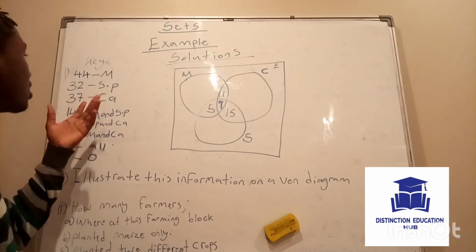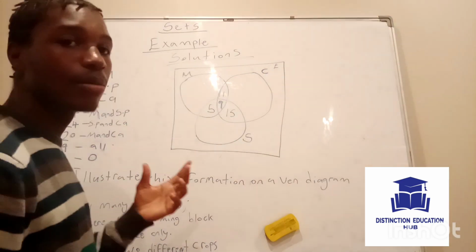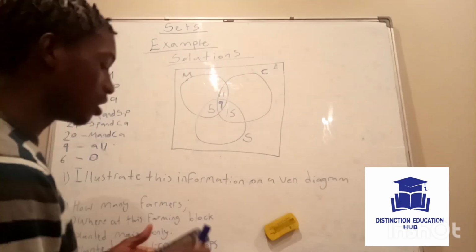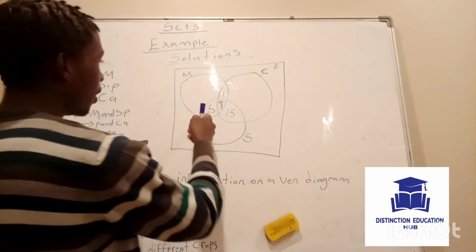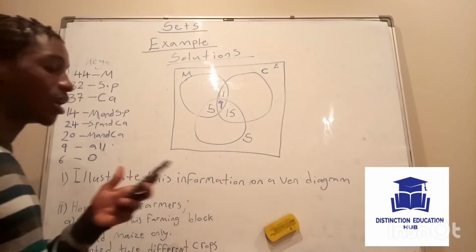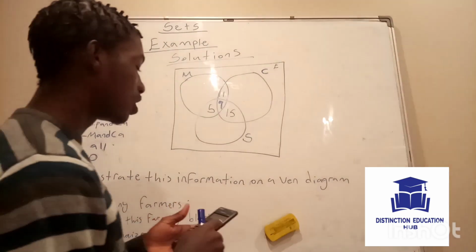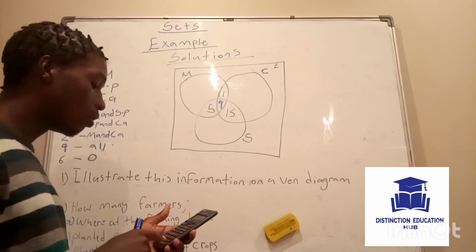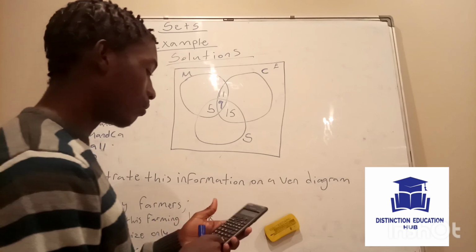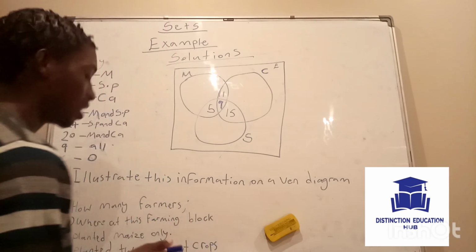So our key is telling us that 44 farmers planted maize. So after adding 5 plus 9 plus 11, we're getting 25. So you say 44 minus 25. What will you have? You get 19.